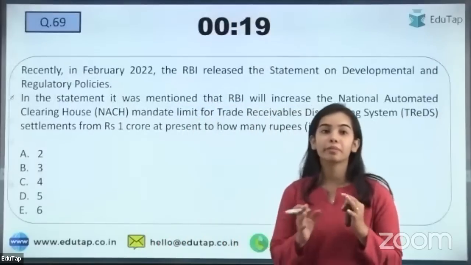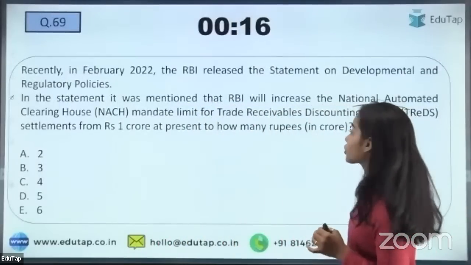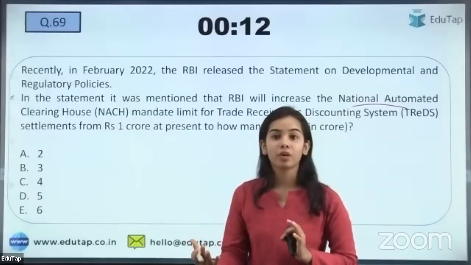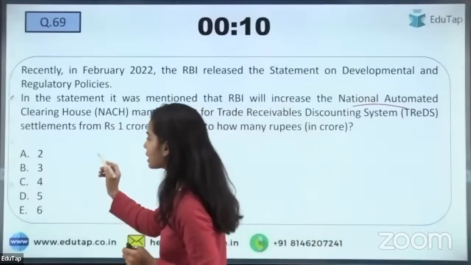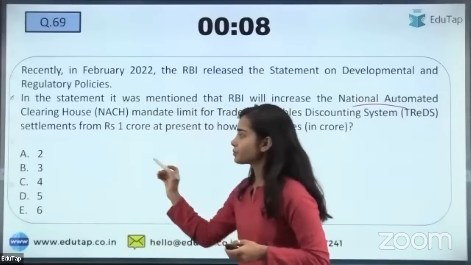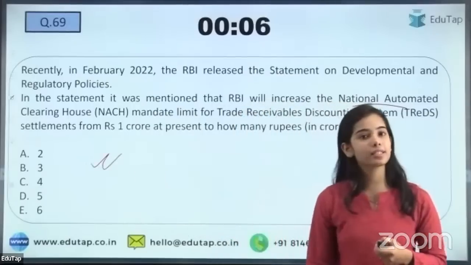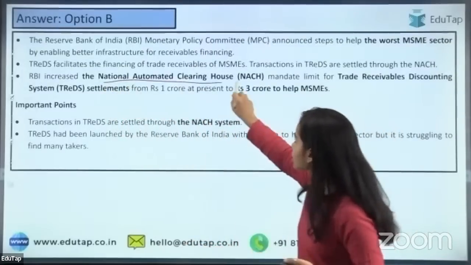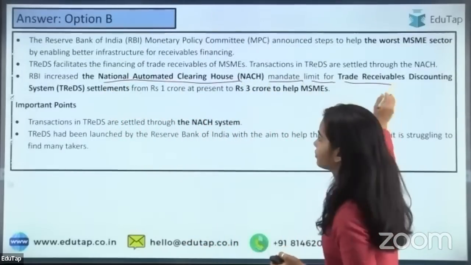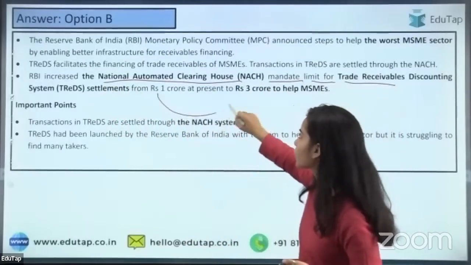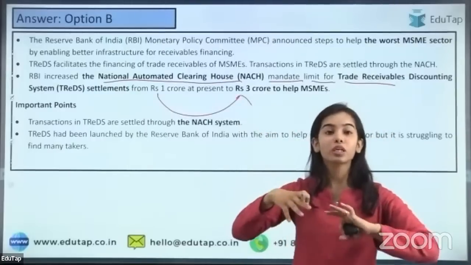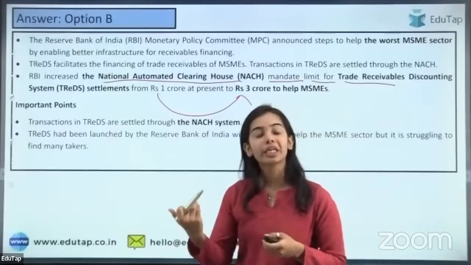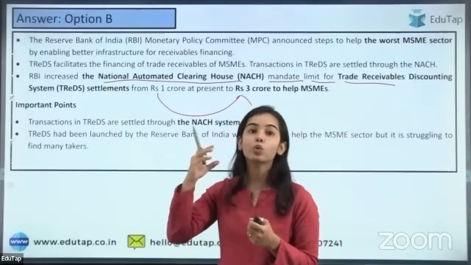Next is Nash Limit. The National Automated Clearing House limit has been increased from 1 crore to how much? Okay, that you have to tell. So very easy, it has been increased from 1 crore to 3 crores. So the right answer is yes, B. So here RBI increased the Nash mandate limit for trade settlements from rupees 1 crore to the rupees 3 crore. Before, the settlement was happening up to 1 crore only, but the limit has been increased to 3 crores. So the settlement can happen up to 3 crores.